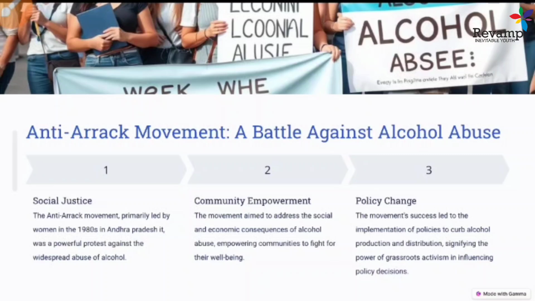But these anti-arrack movements grew to such a large level that the government had to bring a change in policy and curb alcohol production and distribution in this area. The success of this movement not only created a new door for women's participation, but women also started talking about their gender, their rights, their family issues, and their domestic issues. A lot of new things came to the front, and a lot of gender-based movements were started after this successful movement.